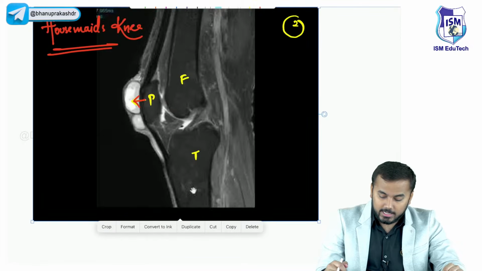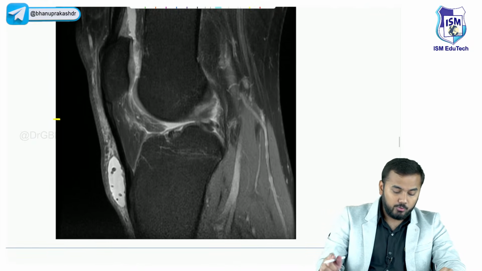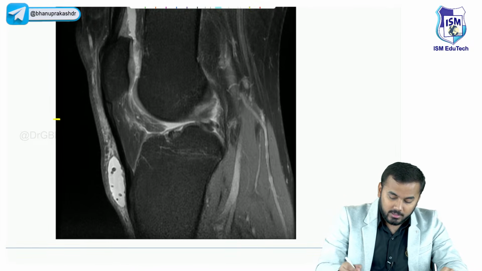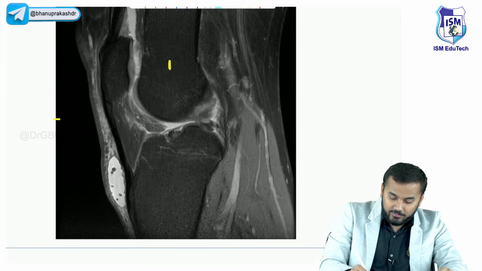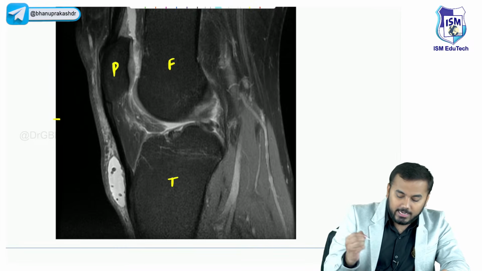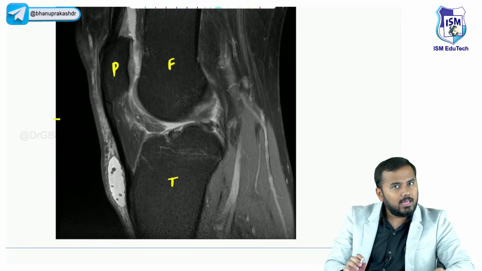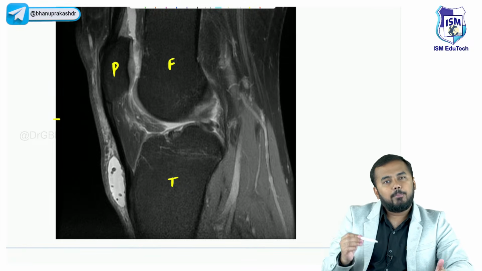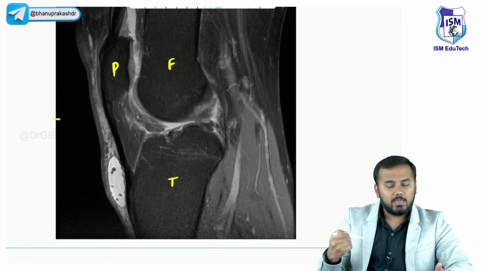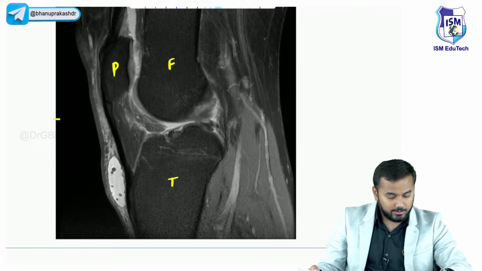After this, now let us discuss the next important thing. Now look at this, guys. Now you will tell me the answer. Okay, this is the femur, this is the tibia and this is the patella. Now tell me, where is the infection? Now this is a prepatellar bursitis. I mean, is this a housemaid's knee or is this a clergyman's knee? Tell me. You will answer me now. Very good, Devendra. Very good.